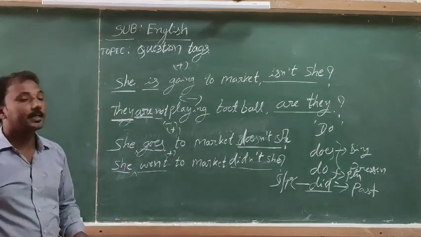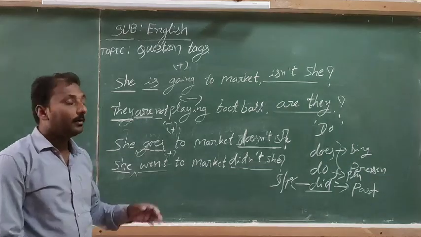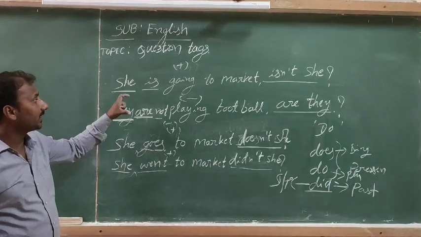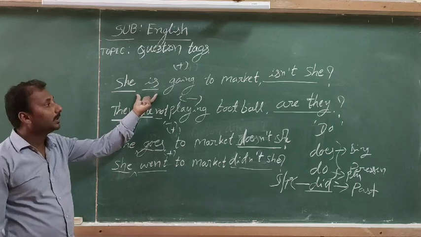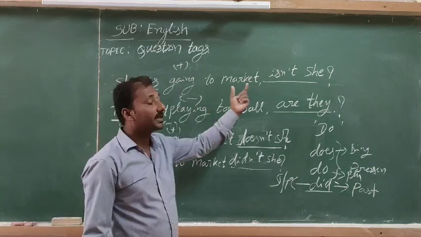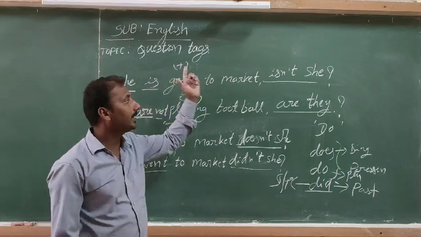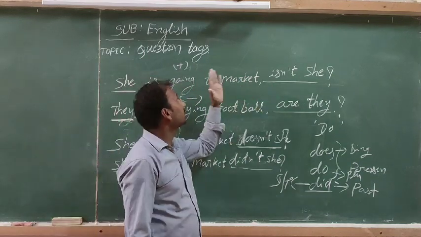Let's try one more example of adding question tags to a statement. If the statement has a helping verb, use the same helping verb, and observe whether the sentence is positive or negative. The tag should be its opposite.